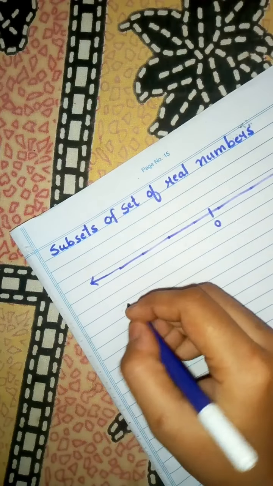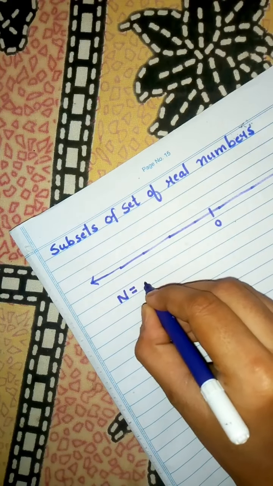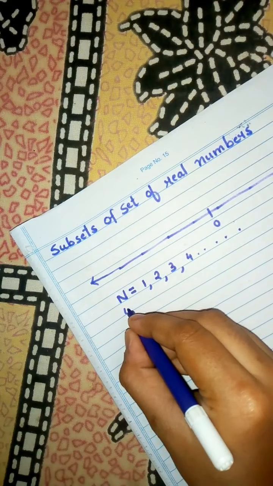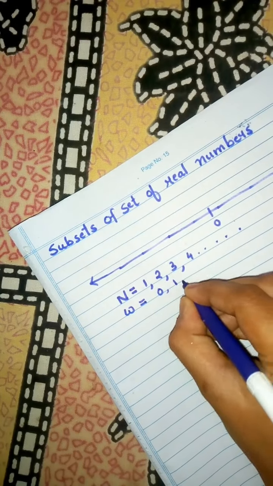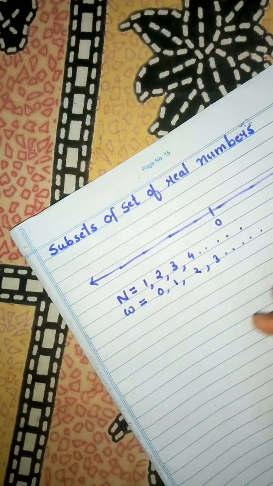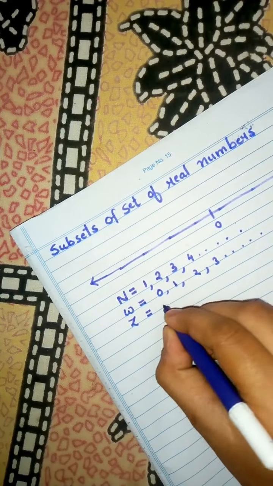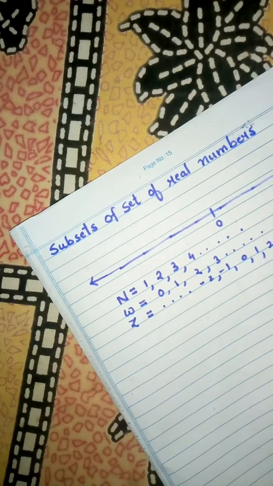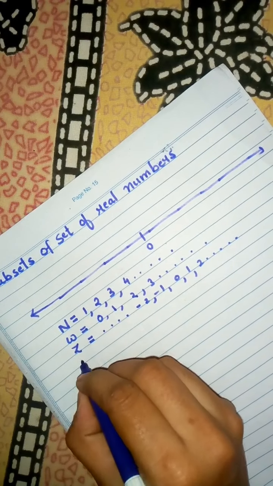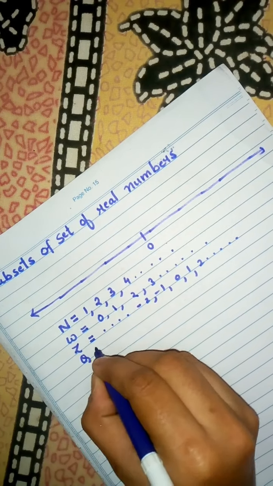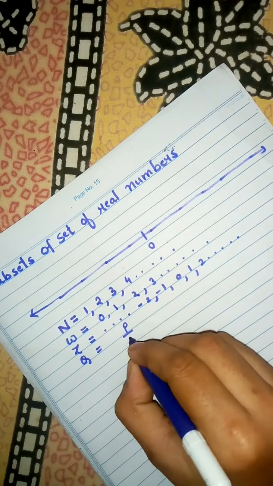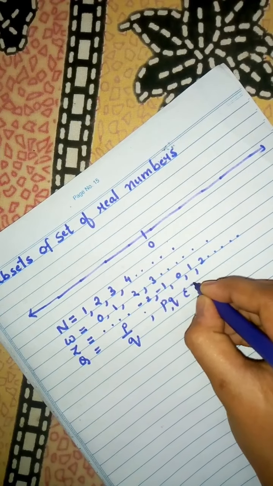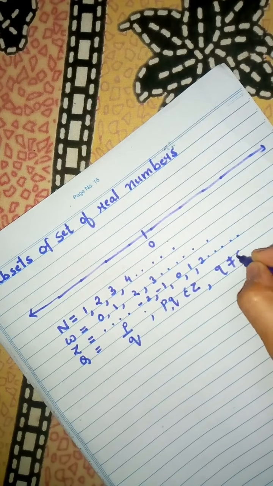Now if we talk about natural numbers they start from 1, 2, 3, 4 and so on. Then again whole numbers, meaning we are having 0, 1, 2, 3 and so on. Now integers, they are -2, -1, 0, 1, 2 and so on. Then we are having rational numbers which are denoted by Q. This contains the elements of the form p by q, where p, q belonging to Z and q is not equal to 0.